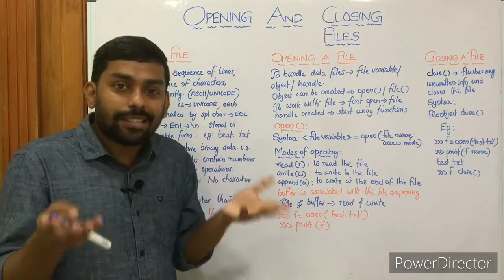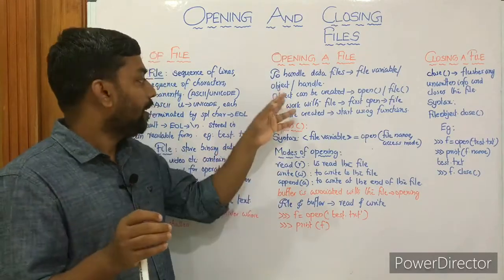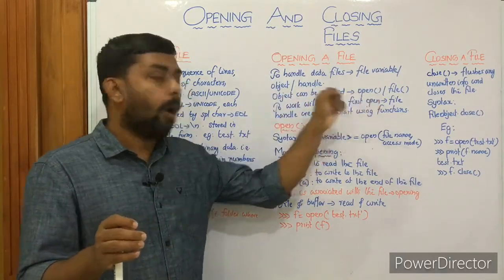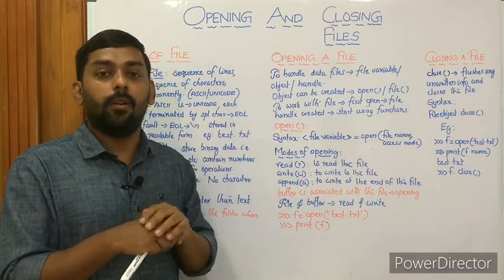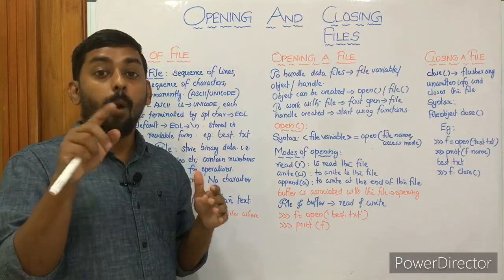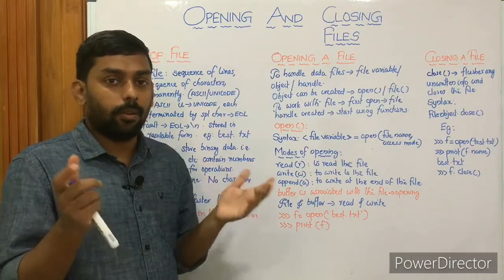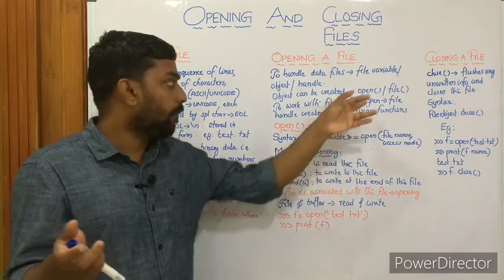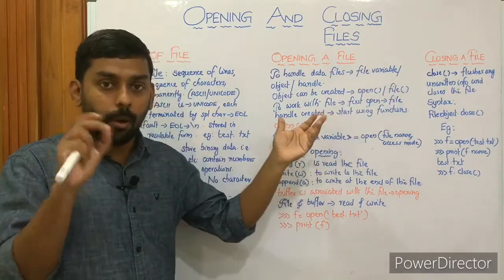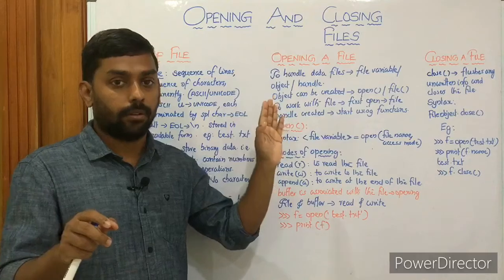It's just like a variable, nothing else. Then the object can be created using the open function or the file function. Opening a file, we use the open function, and we have one more function, the file function, but the most commonly used is the open function.